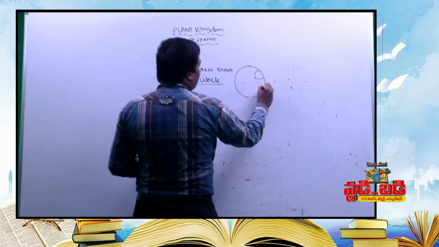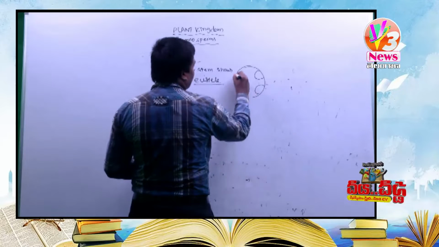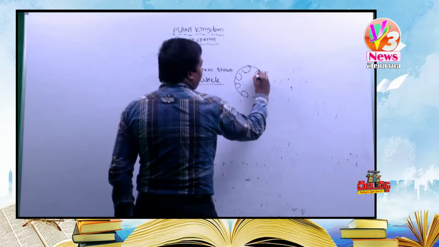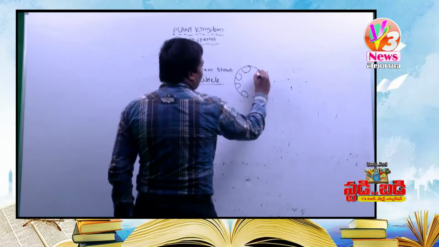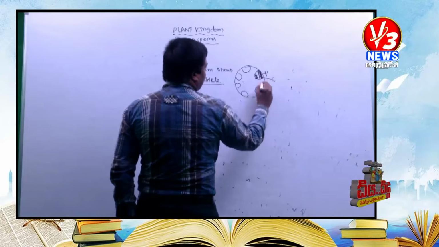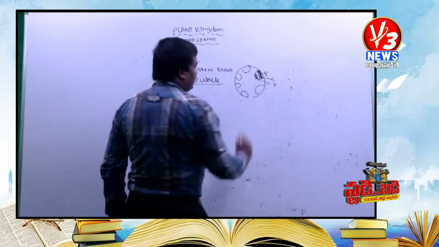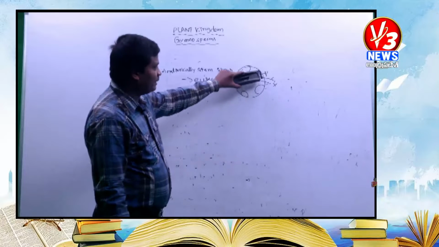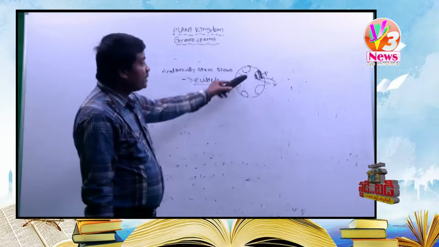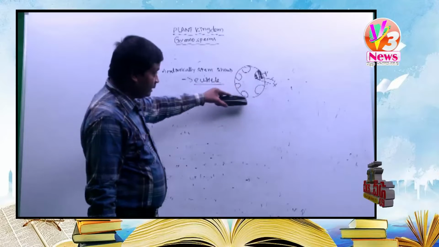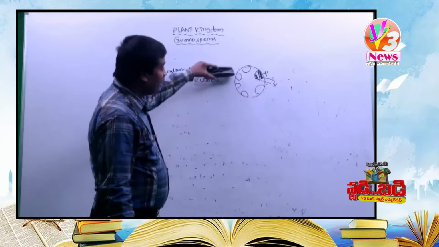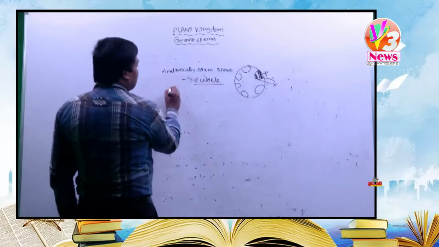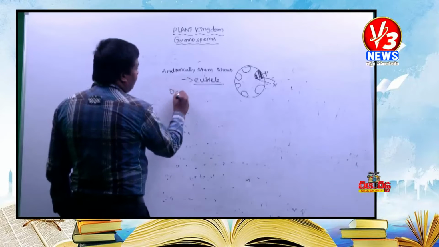So, vascular bundle, this is one vascular bundle, this is one vascular bundle. In each vascular bundle, the upper side is phloem, the lower side is xylem, and between them cambium is present. Such vascular bundles are arranged in a ring-like manner. Ring-like arrangement is called eustele. Eustele is present in the dicot stem